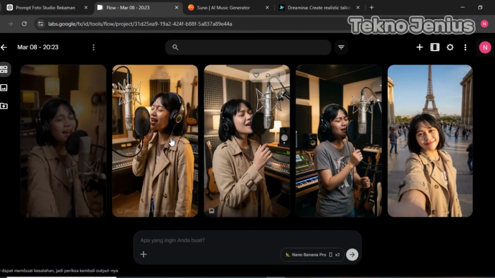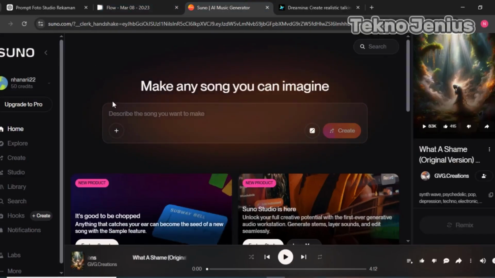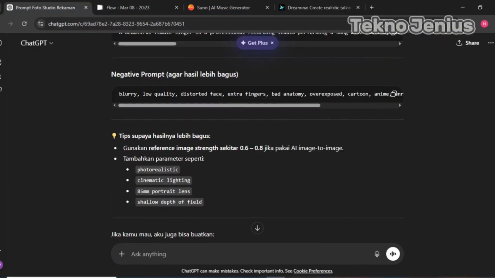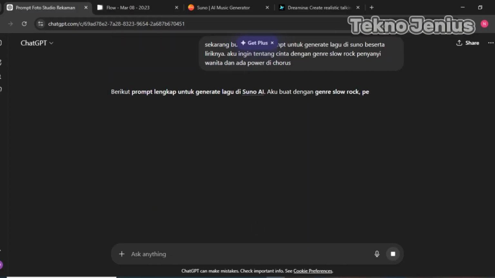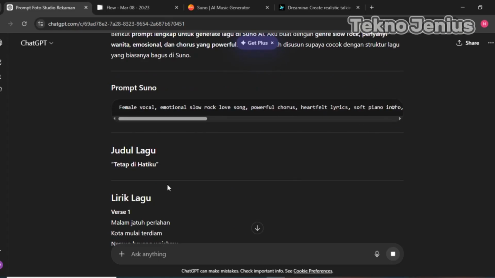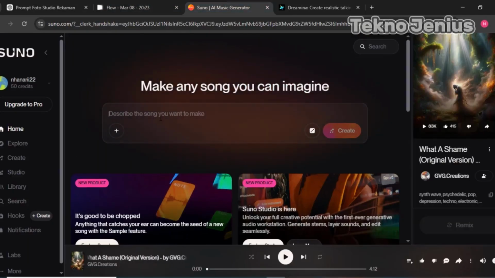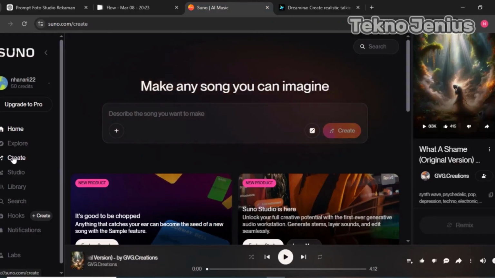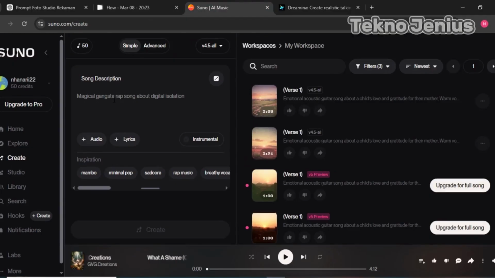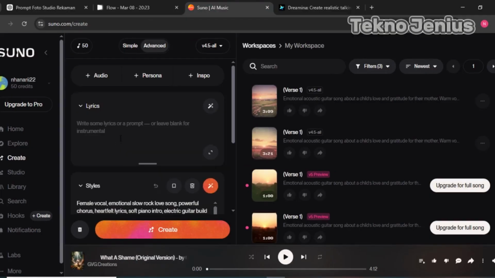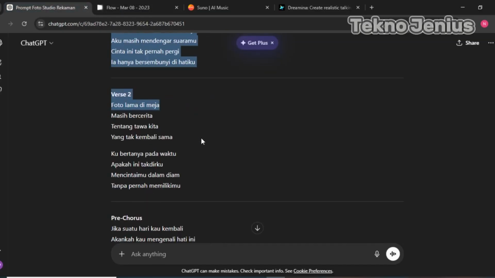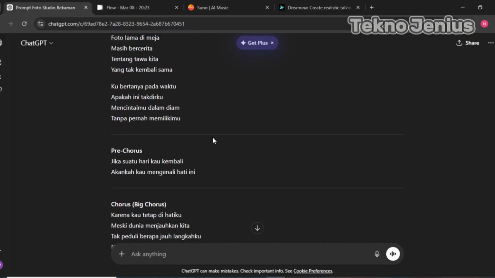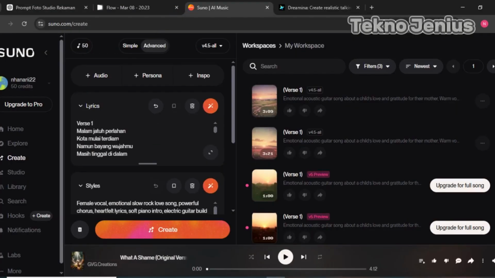So, if you are satisfied, continue asking ChatGPT again to make a music prompt, along with the lyrics to make music in Suno duet. Once finished, we copy and paste the prompt and lyrics. For the music style prompt, we paste it here. And for the lyrics, we paste it here. Next, click Generate and wait for the results.